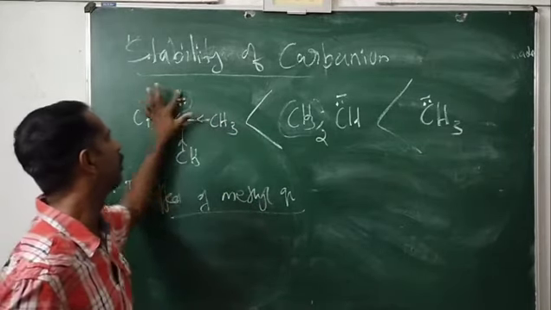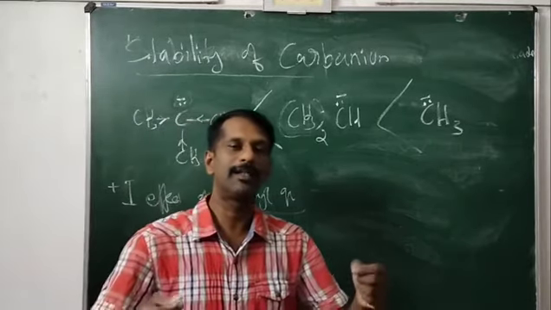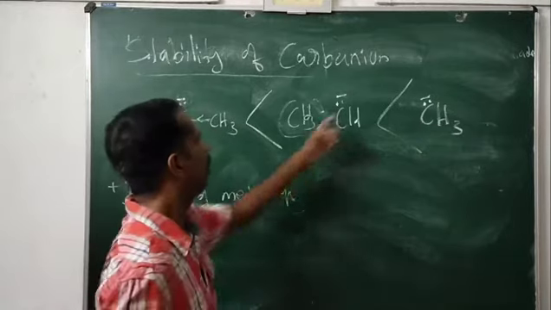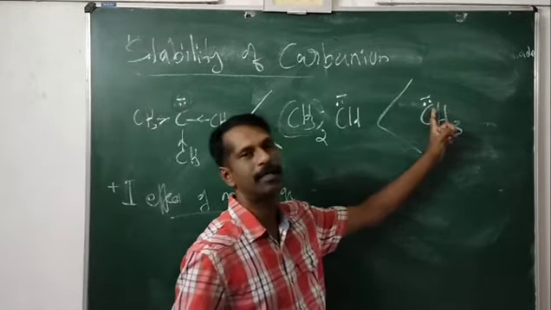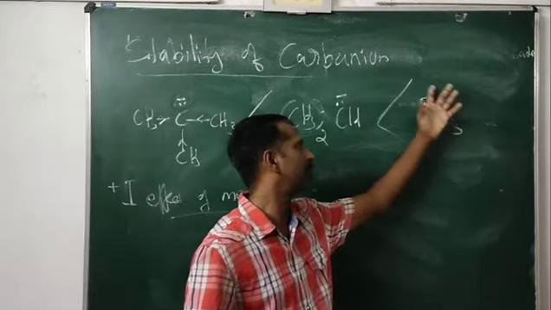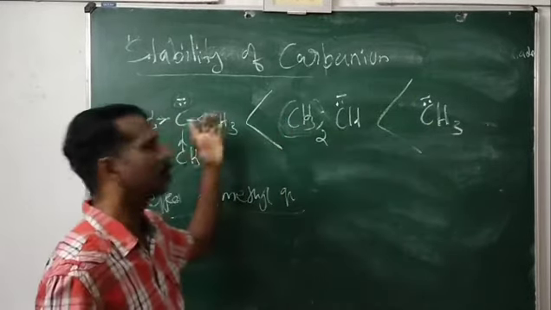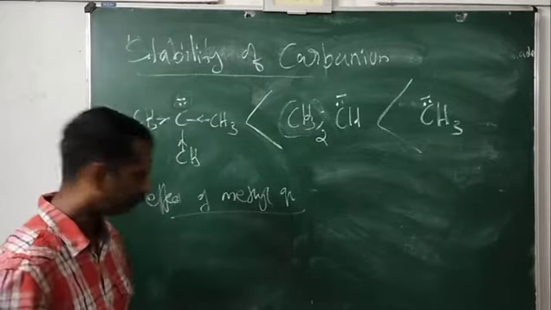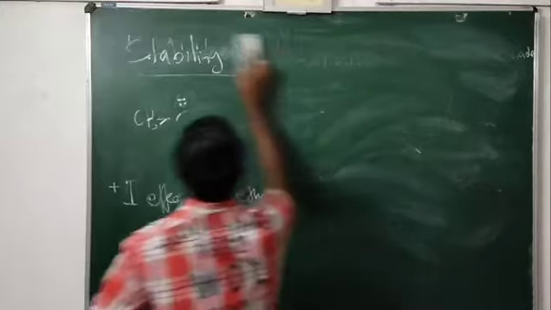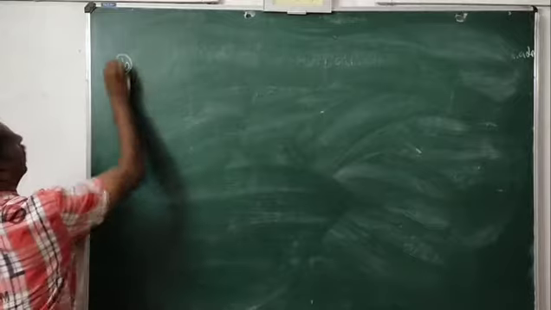The charge density will increase. If the charge is increasing, it will result in destabilization of that molecule. So here you can see that in CH3, there is no alkyl group, therefore the plus I effect is not there, therefore this carbanion is more stable than secondary or tertiary. Clear? Okay, other carbanions. Next is B, allyl anion.